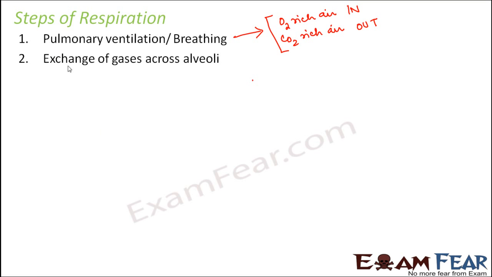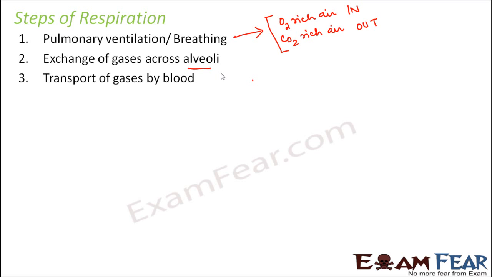The next step is exchange of gases across the alveoli. Once the oxygen-rich air is taken in, it passes through all the respiratory organs and finally reaches the alveoli, where exchange of gases takes place. Oxygen goes into the blood and carbon dioxide from the blood comes into the alveoli. The third step is the transport of gases by blood.